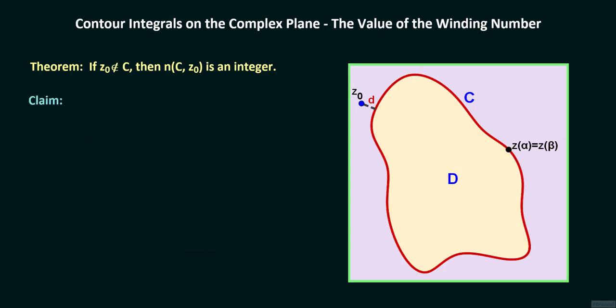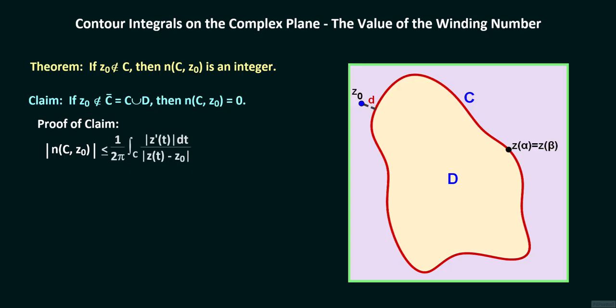We make the claim that if z sub 0 is in the exterior of C, so that z sub 0 does not belong to the closure of C or the union of C and D, then the winding number of C around z sub 0 by the integral formula of the winding number equals 0. The absolute value of the winding number of C around z sub 0 is less than or equal to 1 over 2 pi times the integral of the absolute value of z prime of t dt over the absolute value of the quantity z of t minus z sub 0.